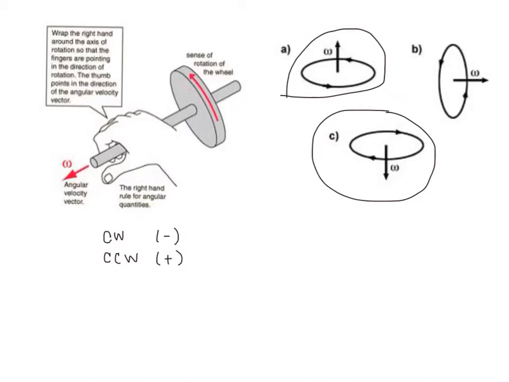Now, just like in translational motion, if your angular velocity and what we're going to see in a little bit, your angular acceleration, are in the same direction, then it's going to be speeding up. So a speed up in rotation. If they're going in opposite directions, then that means that your rotations are going to be slowing down.